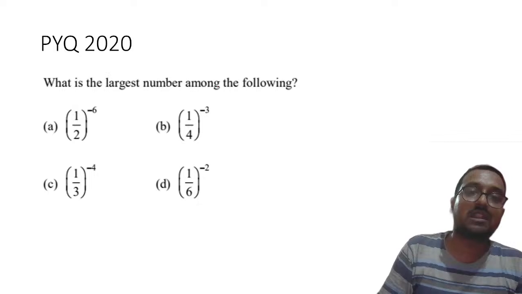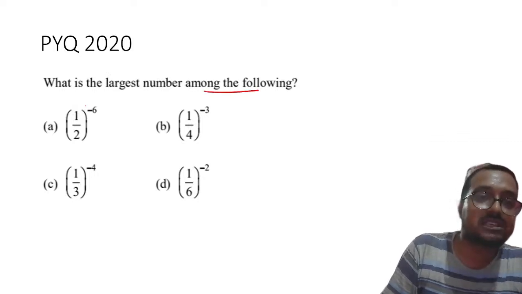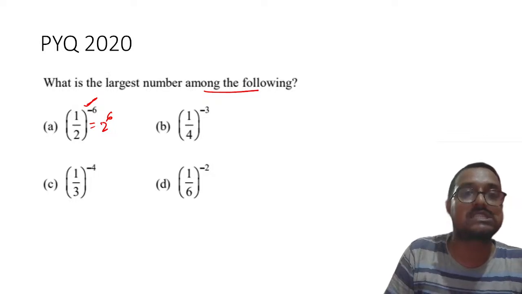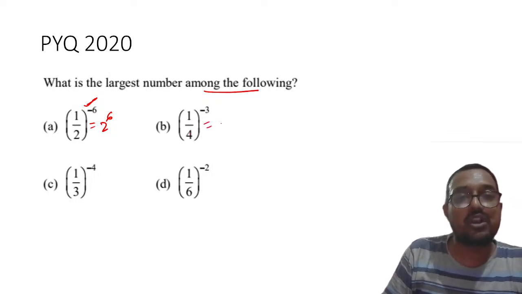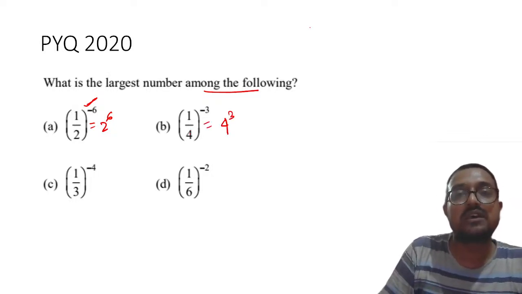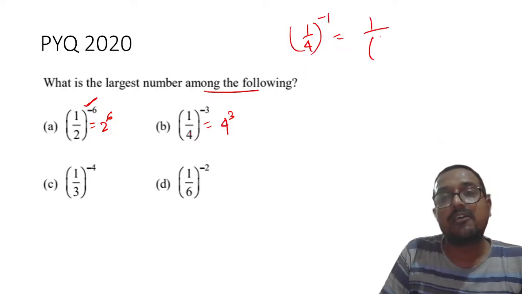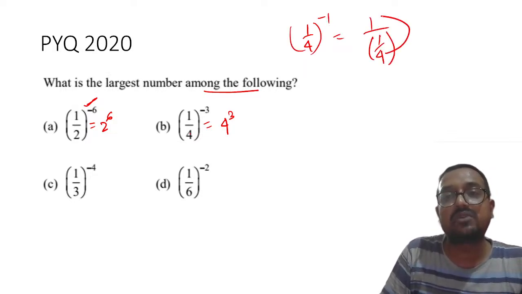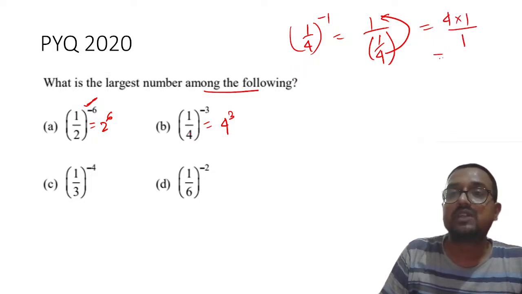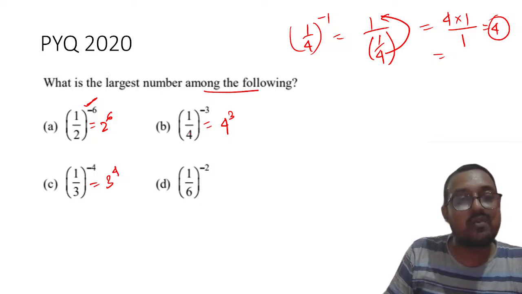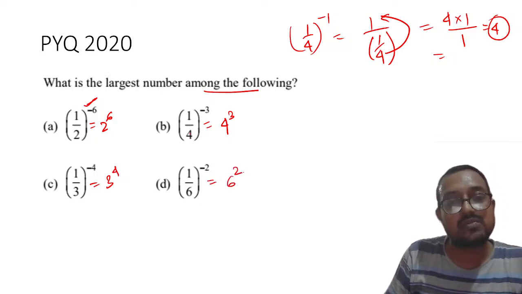My dear students, which is the largest number among the following? Since here it is negative power, this will be 2 raised to power 6. Since this is again negative power, it will be 4 raised to power 3, because 1 by 4 raised to power minus 1 will be 1 upon 1 by 4. And you know that this will go up, that will become 4 into 1 upon 1. So that is equal to 4. Clear? Understood? And 3 raised to power 4 over here, and then again 6 raised to power 2.